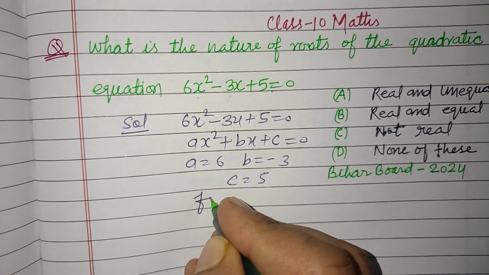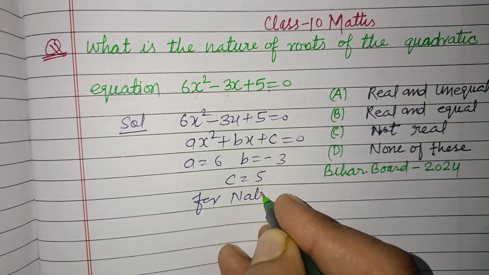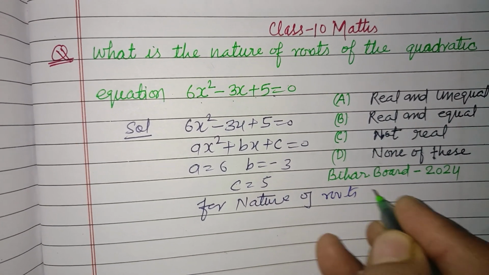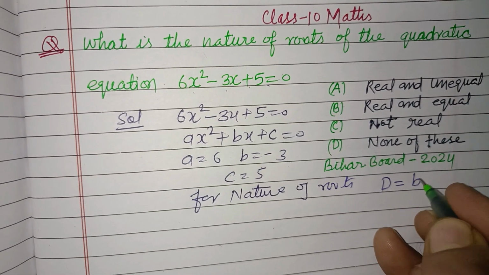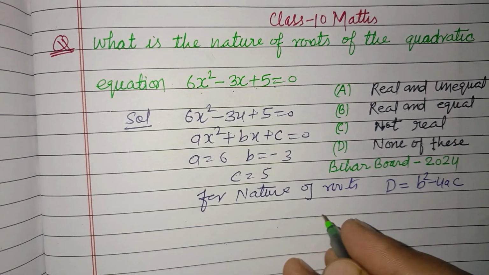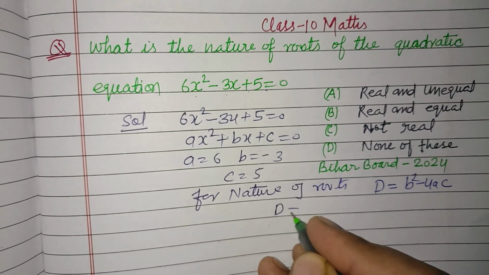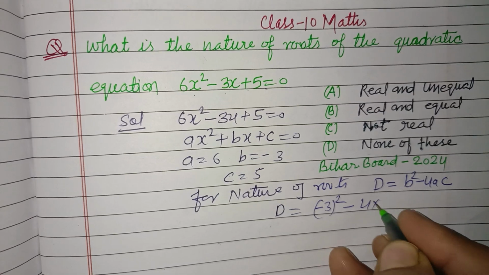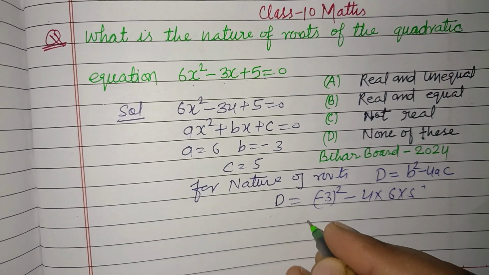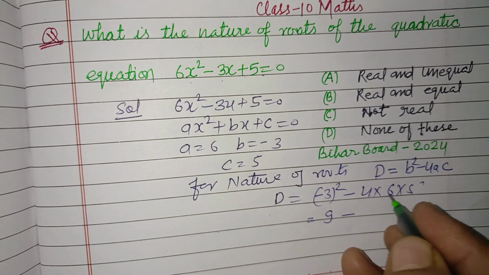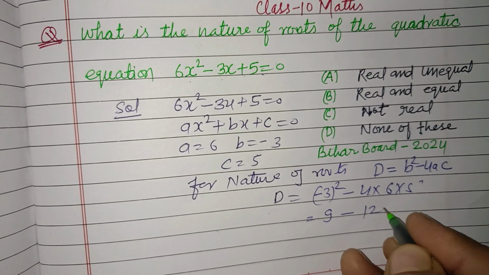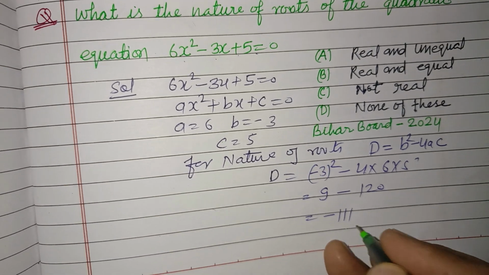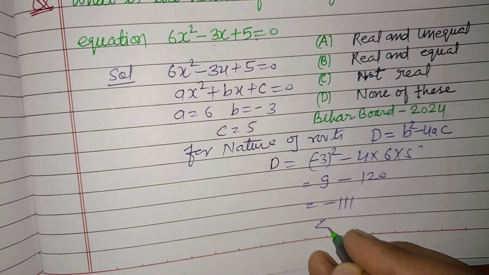For the nature of roots, we require D, which is the discriminant, b square minus 4ac. So D equal to b is minus 3 square, minus 4, a is 6, c is 5. So this is 9, 4 6s are 24, 24 5s are 120. So this is minus 111, which is less than 0.